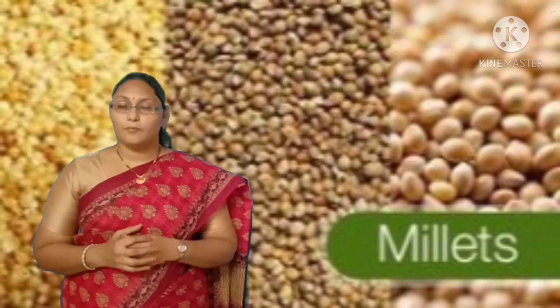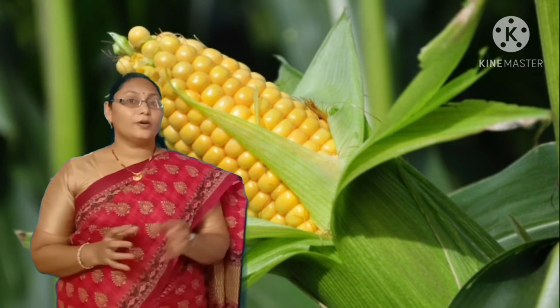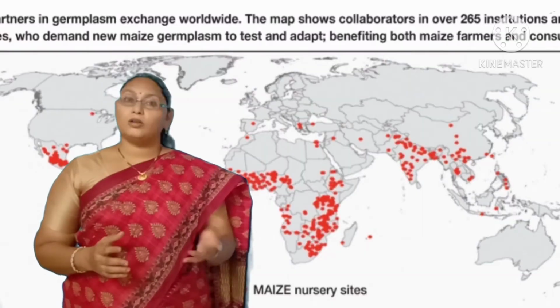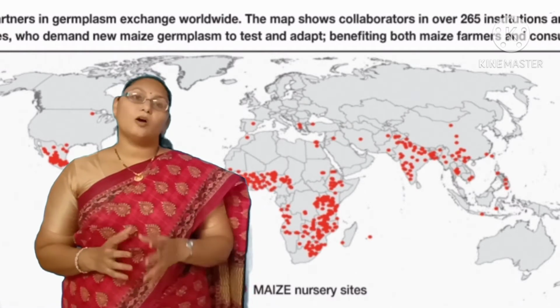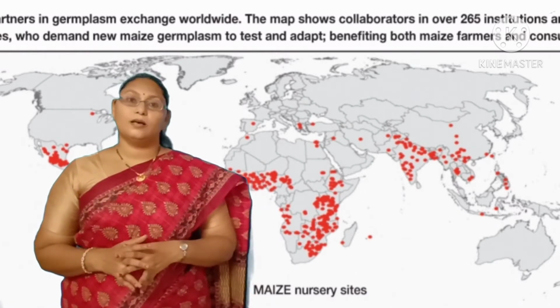And the next one is maize. Maize requires huge sunshine and moderate temperature and rainfall. But the soil must be fertile; well-drained fertile soil is needed to grow maize. Most countries are interested in it and the climatic conditions are favorable to grow maize. North America, Brazil, China, Russia and Mexico are the countries along with India that grow maize.